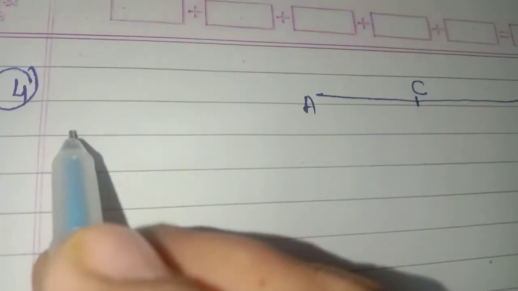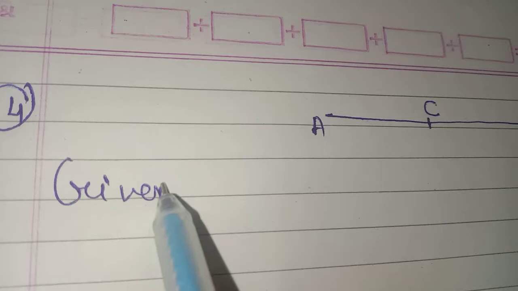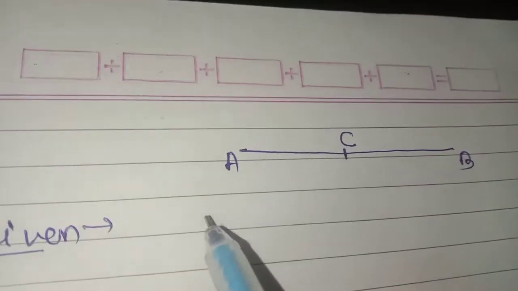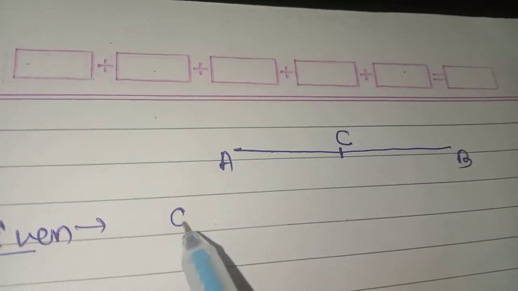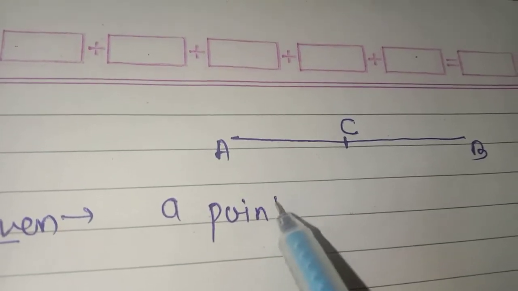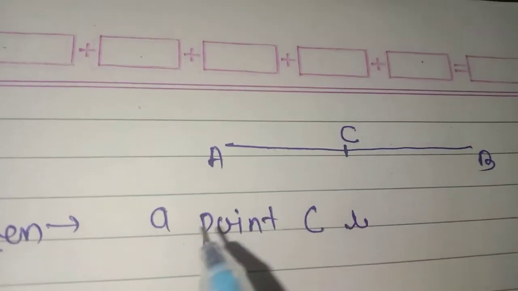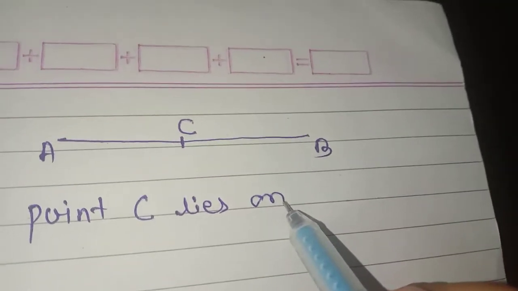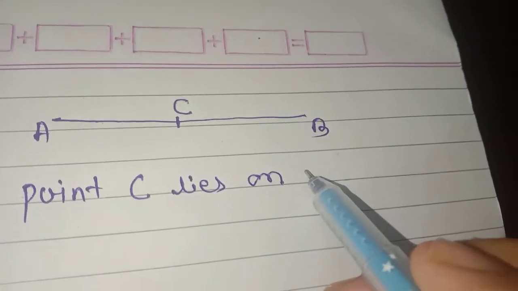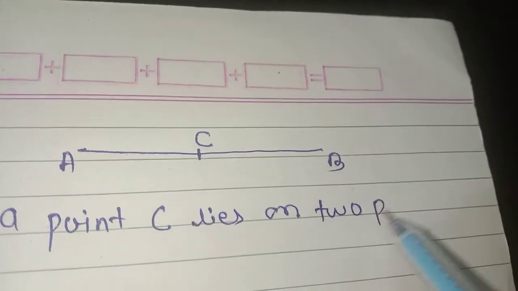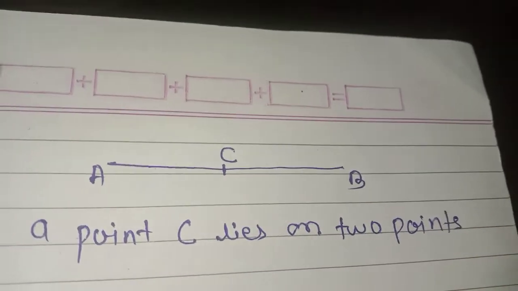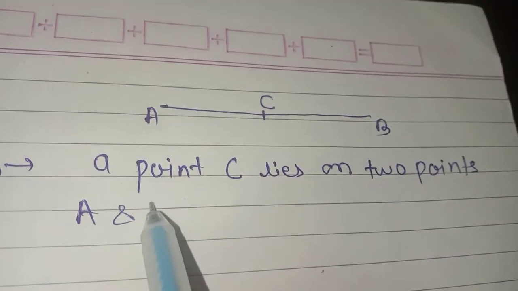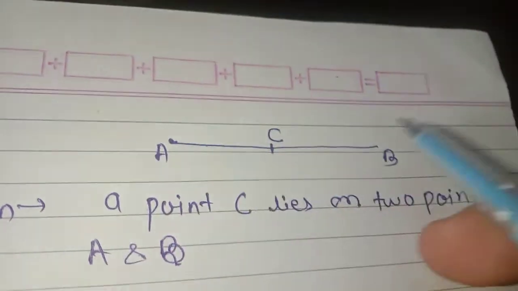First I will write here given. In given I will write a point C lies on 2 points A and B. A and B are the 2 points.